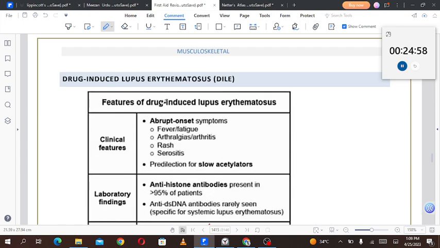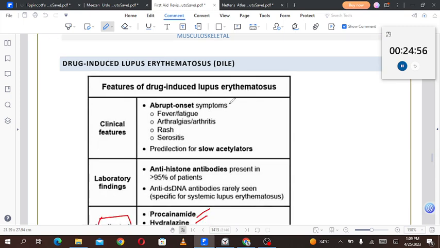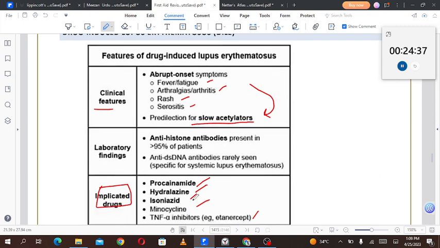Talking about the features of drug-induced lupus erythematosus, the clinical features are abrupt onset of symptoms, for example, fever and fatigue and arthralgia or arthritis, rash, serositis, and predilection for slow acetylators. People who are slow acetylators cannot acetylate drugs, because acetylation is a mechanism of removal of the drugs. Slow acetylators are not able to remove some of these drugs, for example, isoniazid, easily or quickly. So slow removal of the drug takes place.